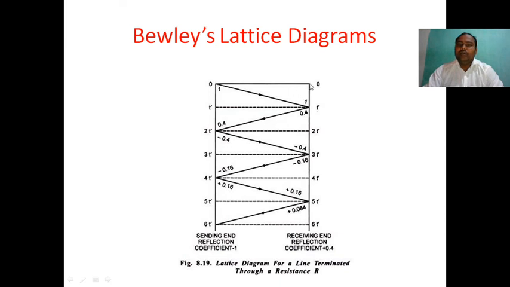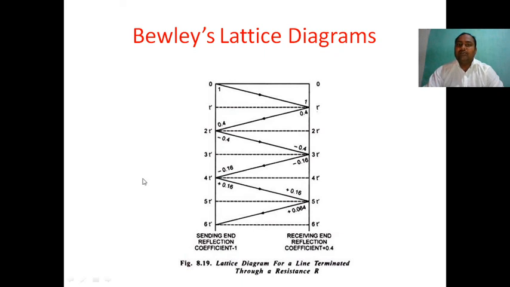So if a line is connected to a cable, first you must find the reflection coefficient and refraction coefficient. Then the incident voltage travels from the sending end to the receiving end. At the junction point, where the wave is transmitted, you must multiply with the transmission coefficient. Where the wave is reflected back, you must multiply with the reflection coefficient.